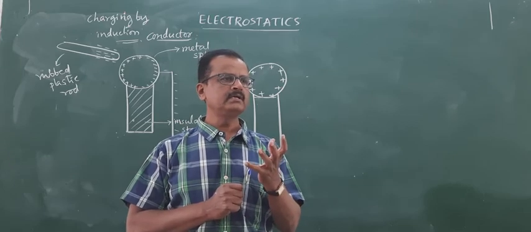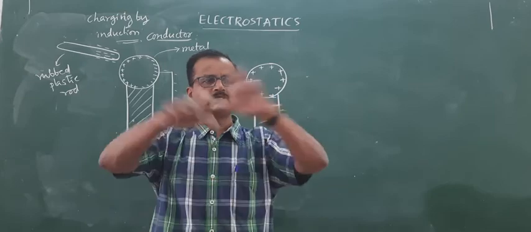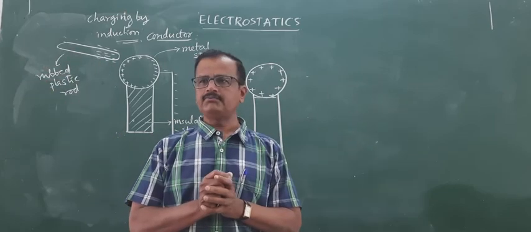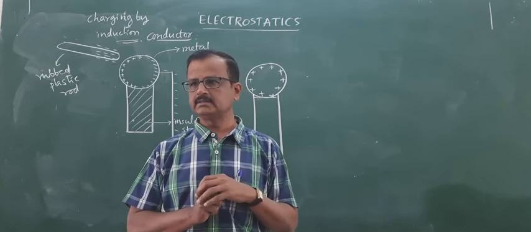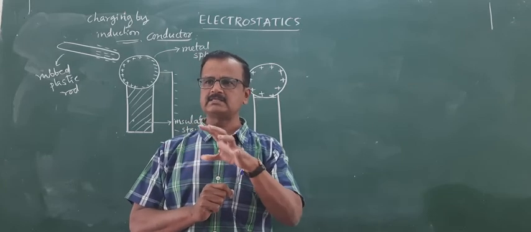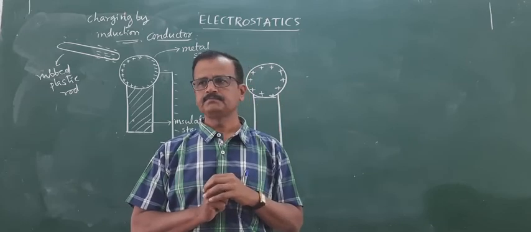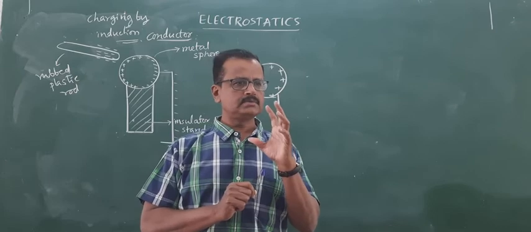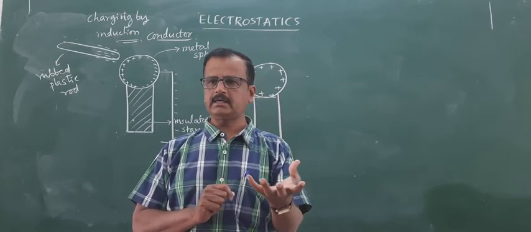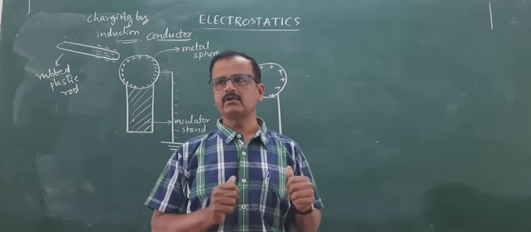Because an insulator is the one wherein the charges are not allowed to flow from one end to another end. So whatever excess charges are there, they will be found locally at a particular position. That is the difference between the static charges on a conductor and static charges on insulators. I think we got the point.